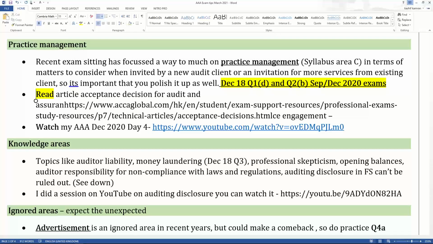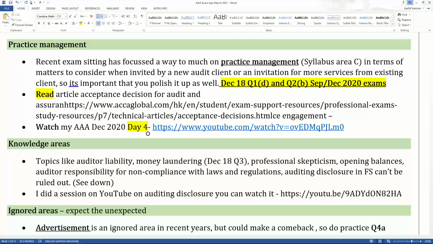Read the article on practice management. The hyperlink of the article is given here, so you can read it. And you should watch my December 2020 webinar day 4, because on day 4 of my December 2020 webinar, I purposely did practice management. So if you want a theoretical or tutor lecture on practice management, the hyperlink is given for day 4 of the December 2020 webinar.